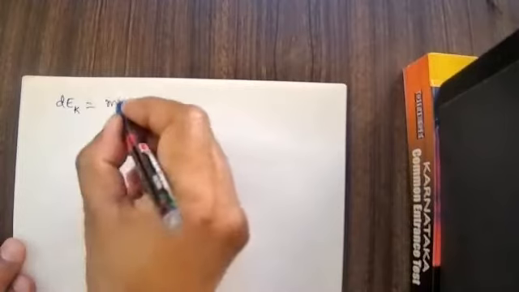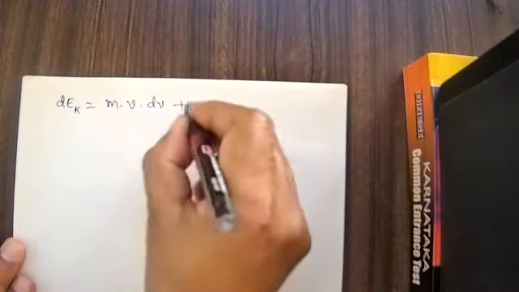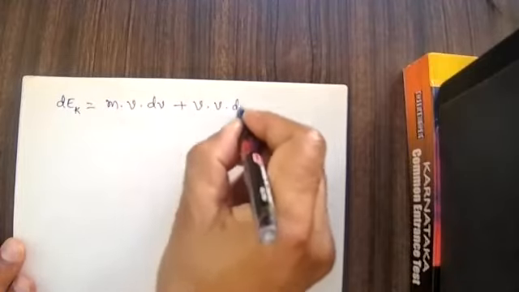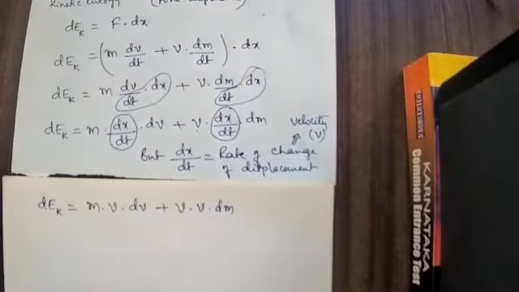Next step. What is that? dEk is equal to m into dx by dt, which is v, multiplied by dv plus v into dm. Again, if you want to see that, you can see the previous page. This is v dm.